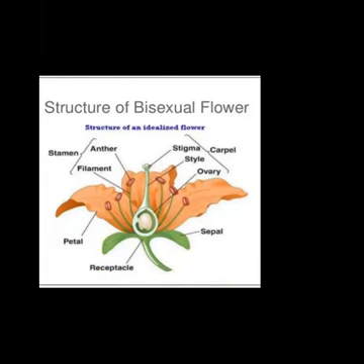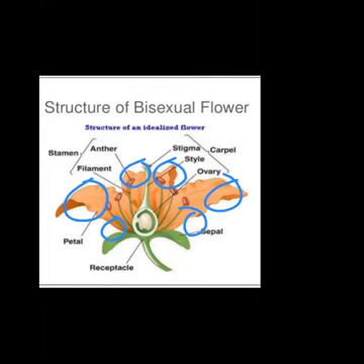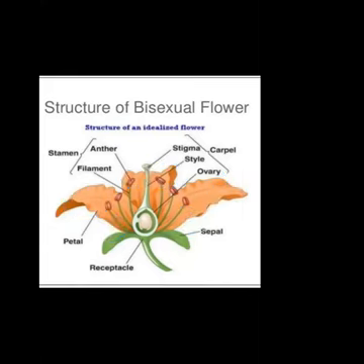So in order to attract the insects, these petals are in bright, various attractive colors, and also they have fragrance due to which insects get attracted. So these are the non-reproductive parts. Now let's come to the reproductive parts of the flower.